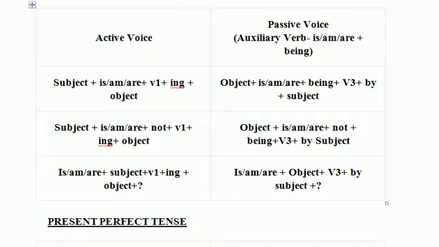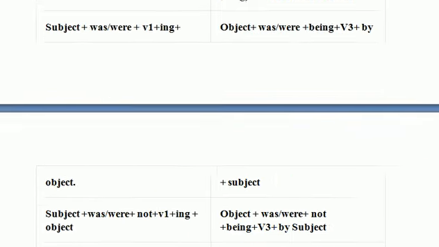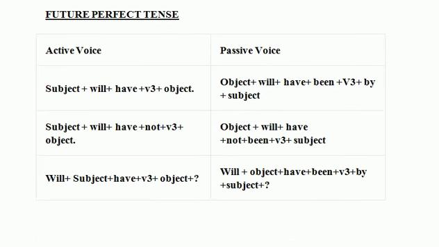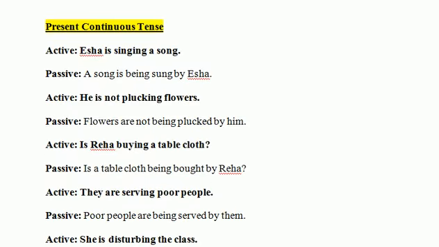So that's how we would do present continuous tense, and let's have some more examples. Here we have Isha is singing a song; a song is being sung by Isha.